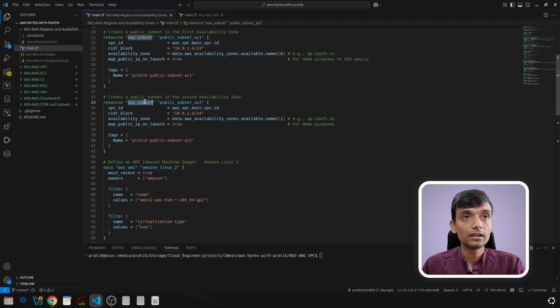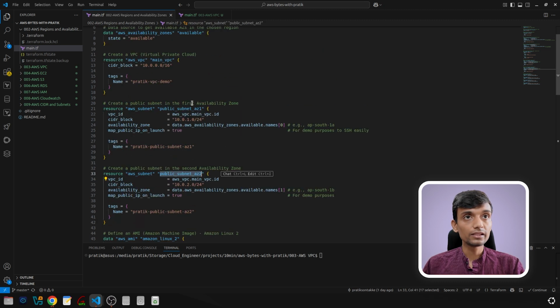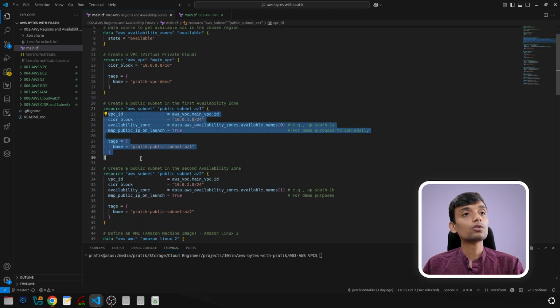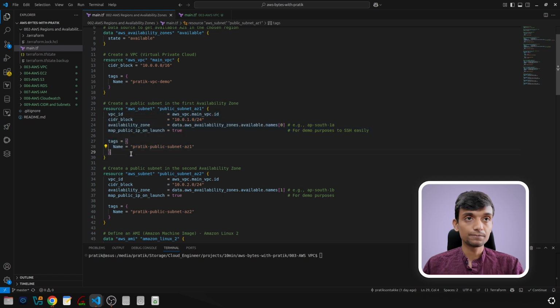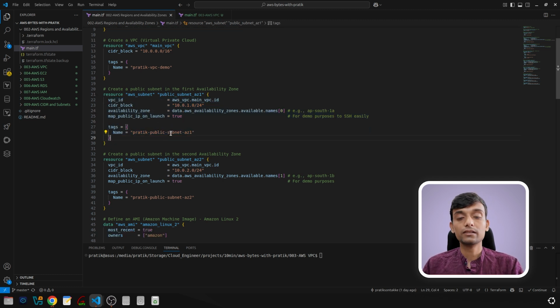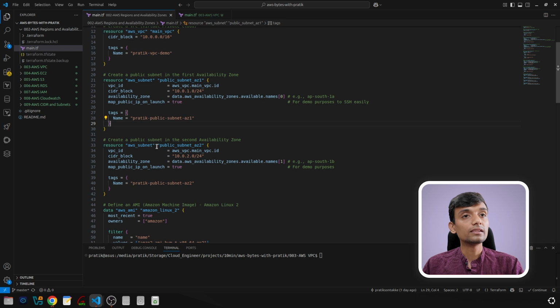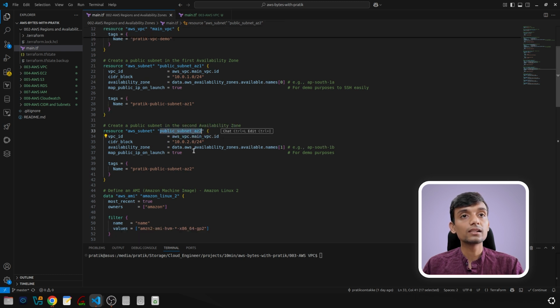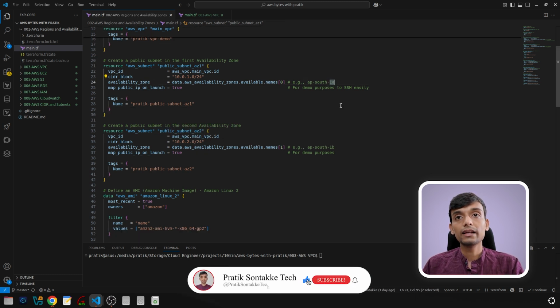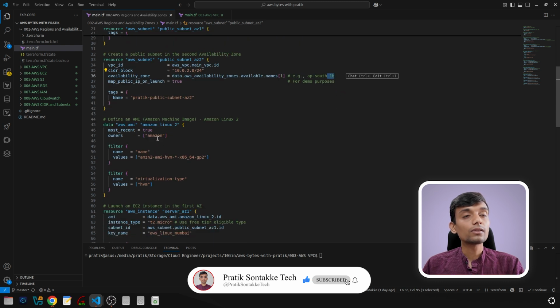Here is the AWS subnet in AZ2, and this is AZ1. I'm going to explain this whole block in the network foundation section. Today is just availability zones and region, that's why I'm explaining this way. This is the subnet in AZ2. You can see here, this is 1A and this is 1B, right? And this is our instance.